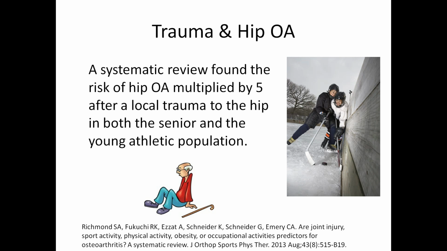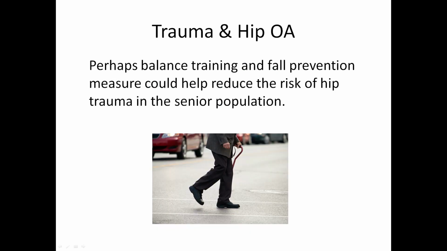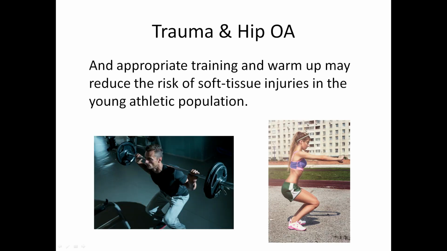What about trauma in Hip OA? A systematic review found that the risk of Hip OA multiplied by 5 after a local trauma to the hip in both the senior and the young athletic population. Approximately 12% of the overall prevalence of symptomatic OA is attributable to post-traumatic OA of the hip. Perhaps balance training and fall prevention measures could help reduce the risk of hip trauma in the senior population, as falls resulting in fracture are a high risk factor for development of osteoarthritis later. And perhaps appropriate training and warm-up may reduce the risk of soft tissue injuries in the young athletic population.